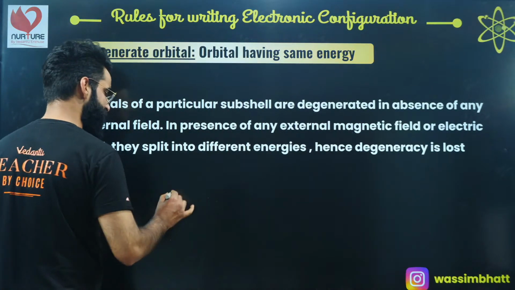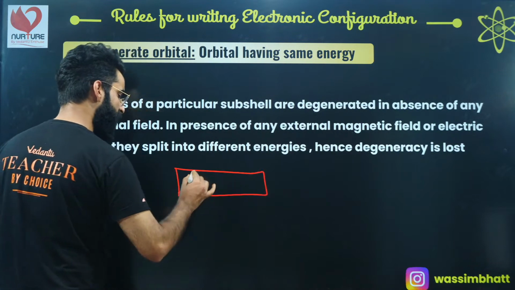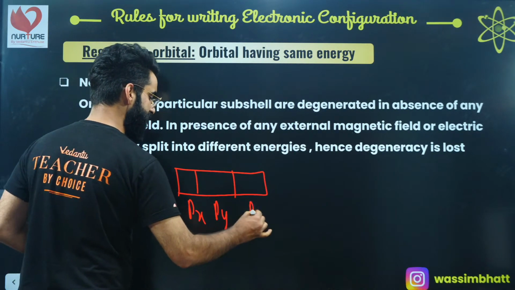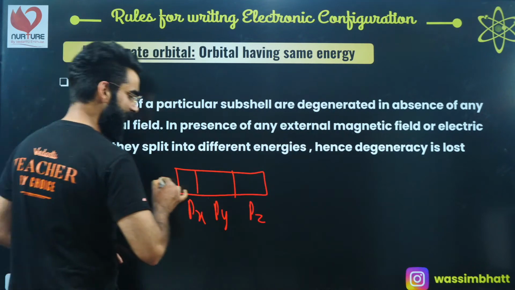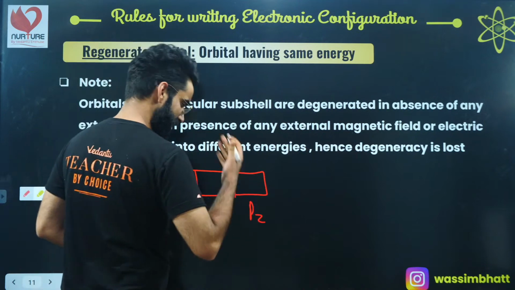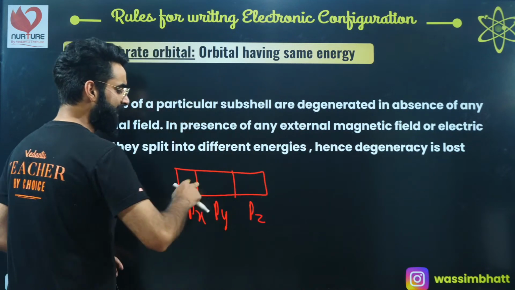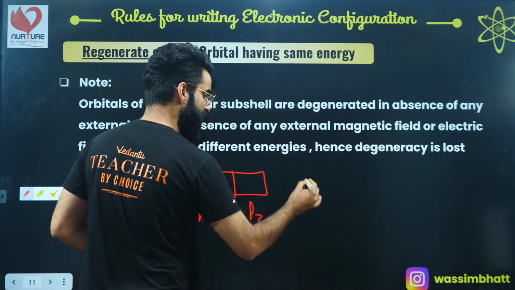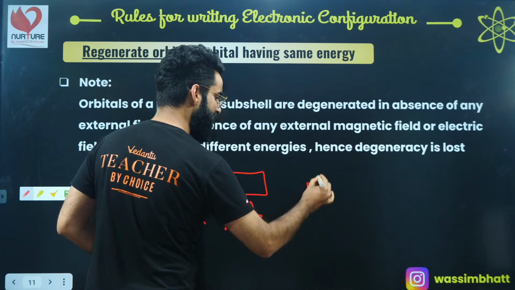If I talk about p subshell, how many p orbitals do we have? We have 3 p orbitals, one is px, one is py, one is pz. In absence of electric field and magnetic field, their energy is equal. But in presence of electric or magnetic field, their energy becomes different. For example, let's assume in presence of an external electric or magnetic field, this is the energy diagram.